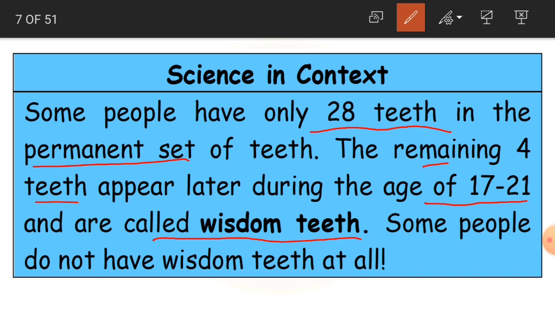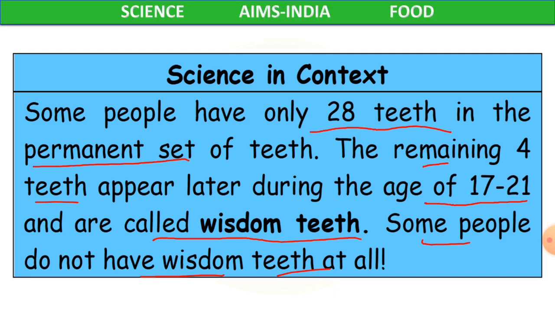They have come in the middle, and we call these wisdom teeth. Some people do not have wisdom teeth at all, so their teeth may be around 28 or 29. They do not have the complete 32 teeth. Okay, children, clear? This is something unique, something different with some people.